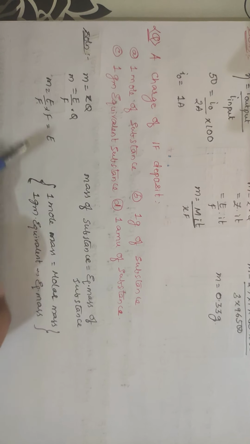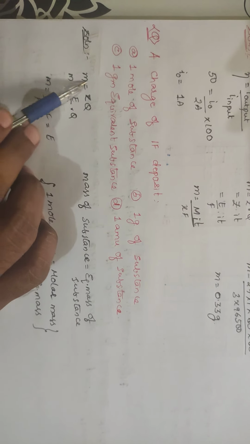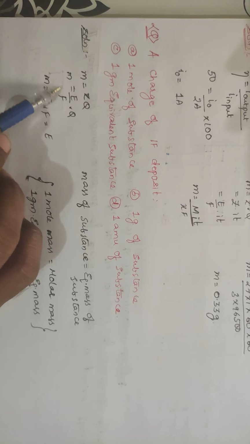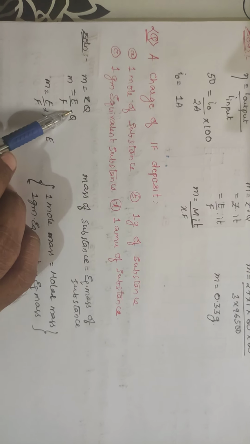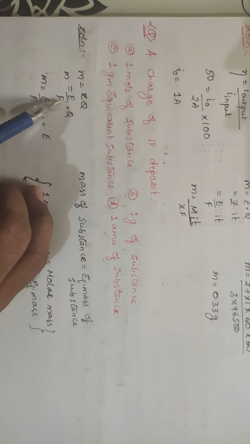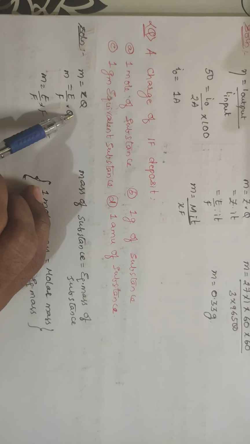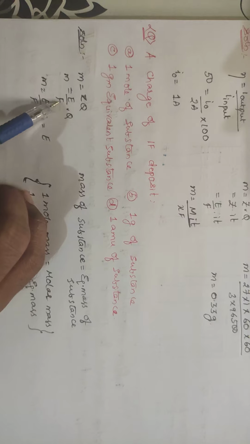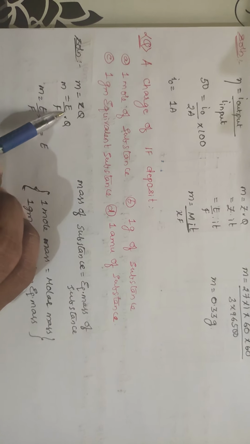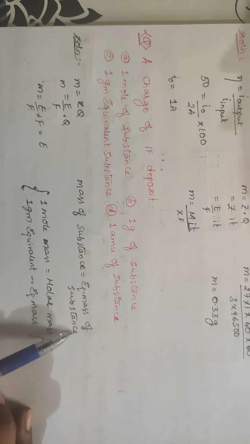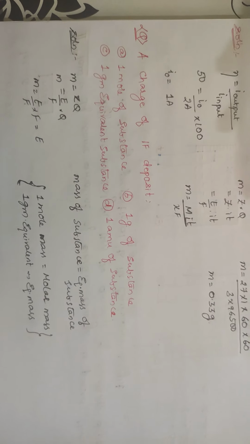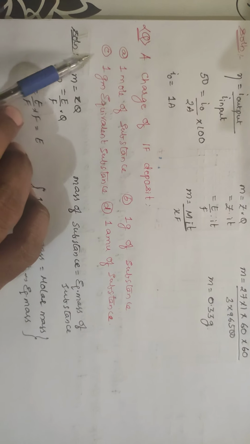Mass of the substance. Here see, M is equal to E by F into Q, right? Q is constant and Faraday is constant. Mass depends upon the equivalent mass of the substance. So if you pass 1 Faraday, M is equal to E by F into Q. If you take Q constant, M will be equal to E by F. F is saying 1 Faraday is passed, means E by F is nothing but E by 1. So mass of the substance deposited will be equal to the equivalent mass of the substance. Okay, 1 Faraday you are passing means 1 gram equivalent of substance will be deposited. Okay, so option will be C.